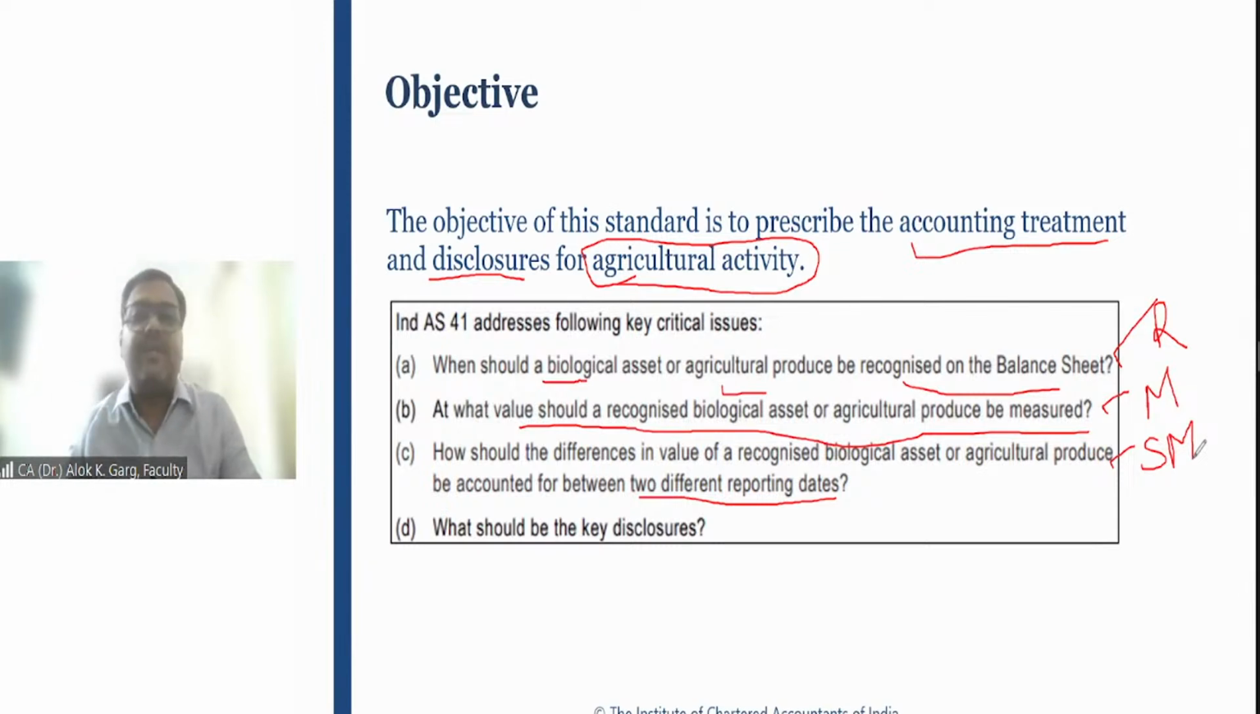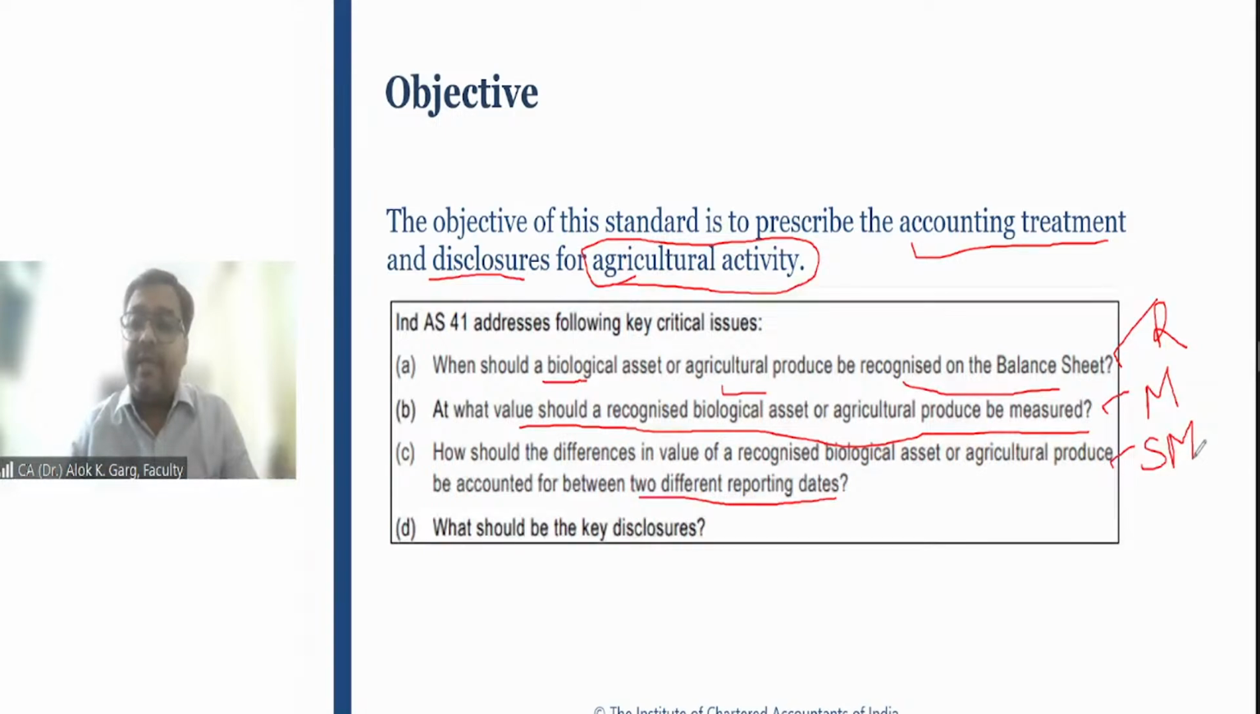At the time of subsequent recognition, for PPE and intangible asset, you have a revaluation model. You can opt for either the cost model or the revaluation model. In investment property, this revaluation model was not allowed. In inventory, you have to recognize and measure inventory initially at cost, and at the reporting date, it is cost or NRV, whichever is lower.